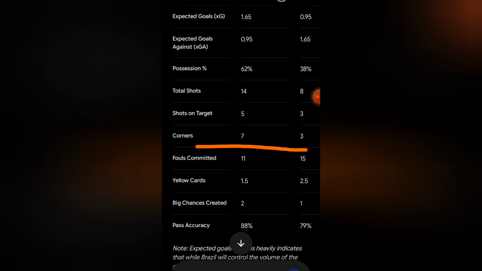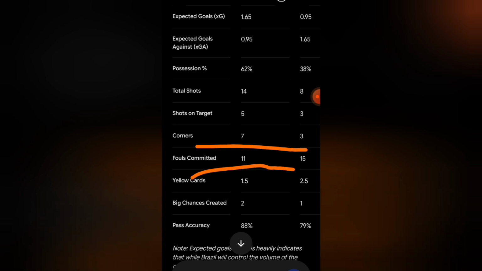All right, so in this particular match, if we are to look into the total shots to be expected in this particular game, I'm actually looking into probably under 27.5 or under 28.5 total shots. And if we are to look into the total fouls to be committed, this one, I'll be looking into over 20.5 fouls. Expect more than 20 fouls in this particular match, or more than 21. And for the yellow card, I will actually skip that particular section.